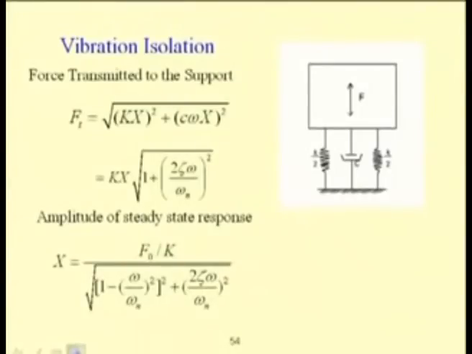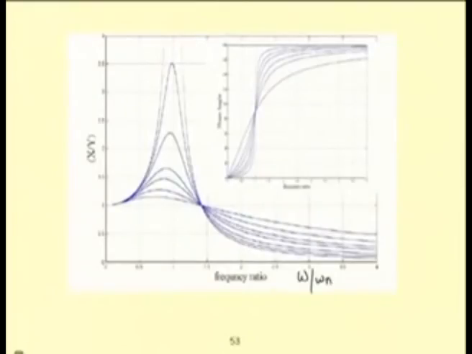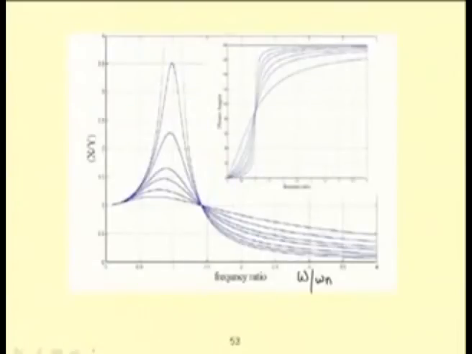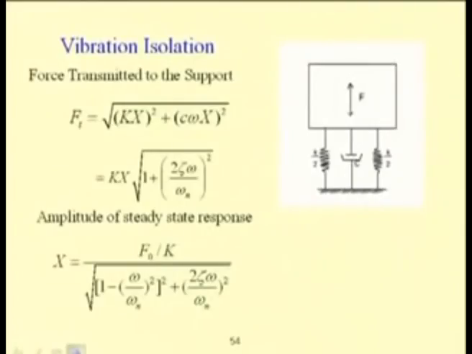In case of support motion, the support is giving a force or motion to the main system. Similarly, a force can be transmitted from a vibrating machine to the ground. That force transmitted to the ground, or the force transmitted to the machine, can be isolated by using the principle of vibration isolation. If one calculates how much force is transmitted to the ground, this force is transmitted through the spring and damper.